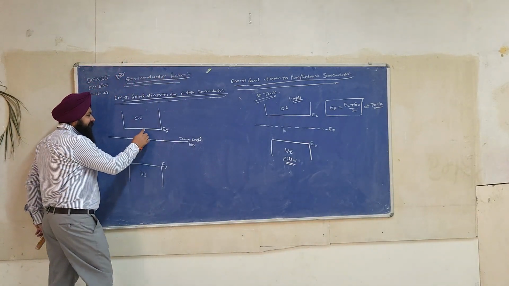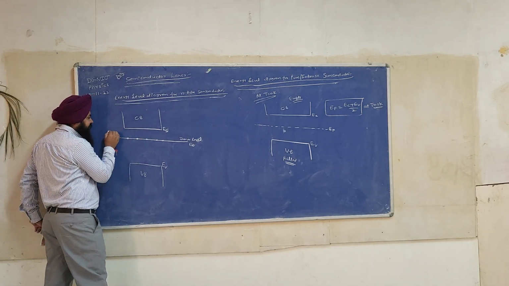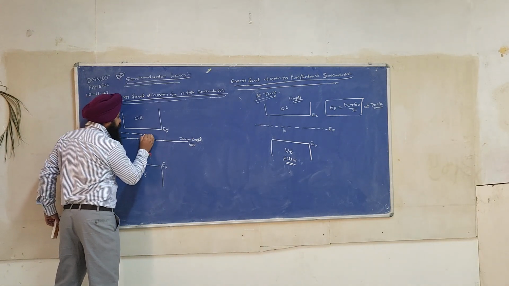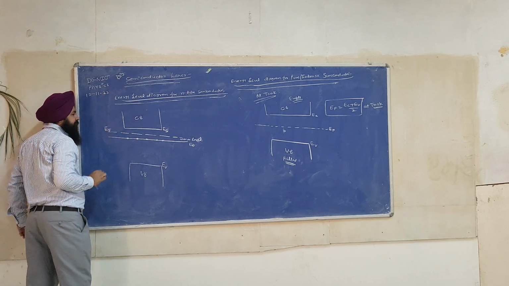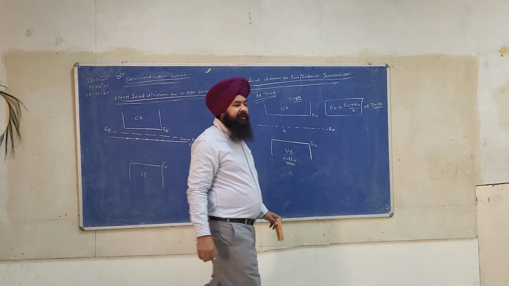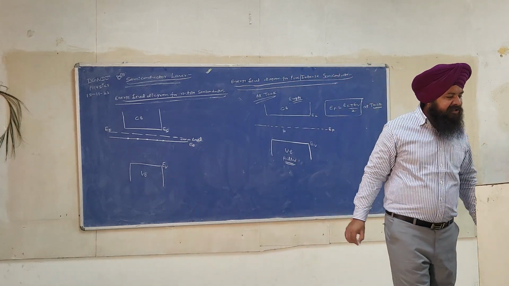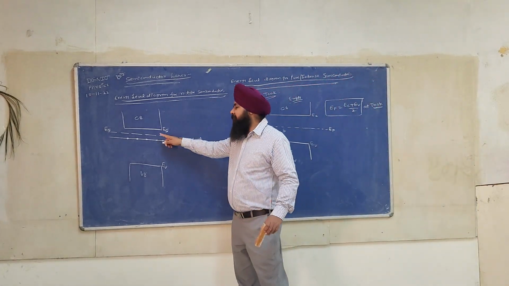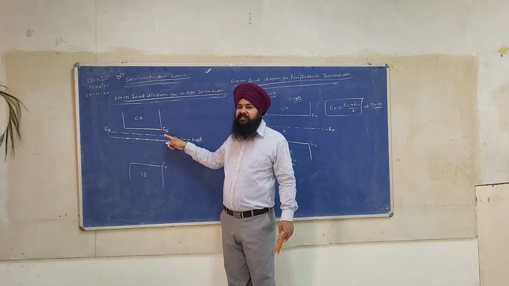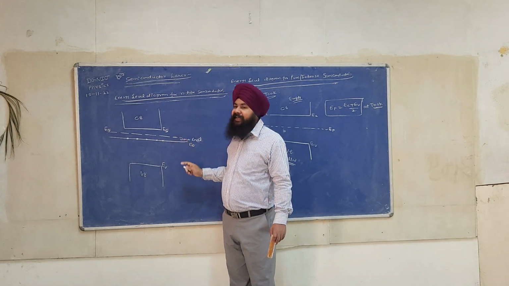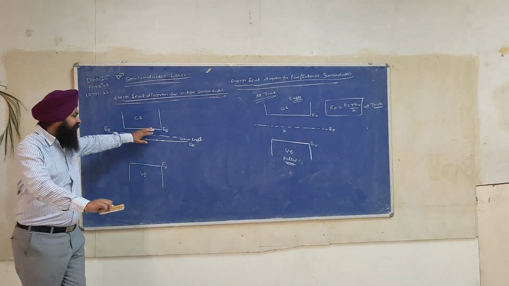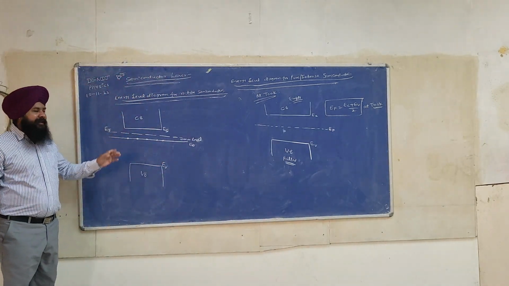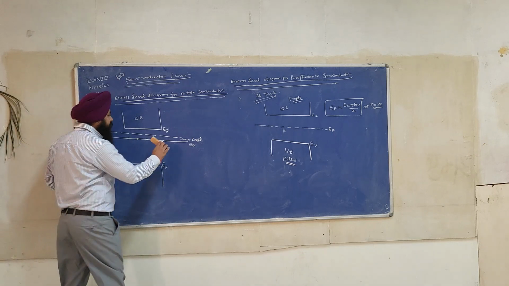It is in between EC and ED. So this is the position of the Fermi level, in the middle between EC and ED. So this is the energy level diagram for n-type.